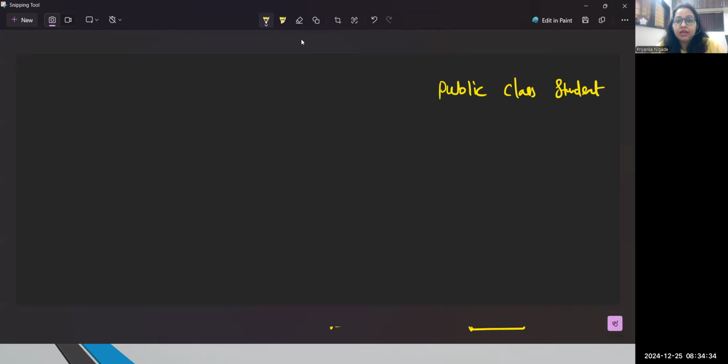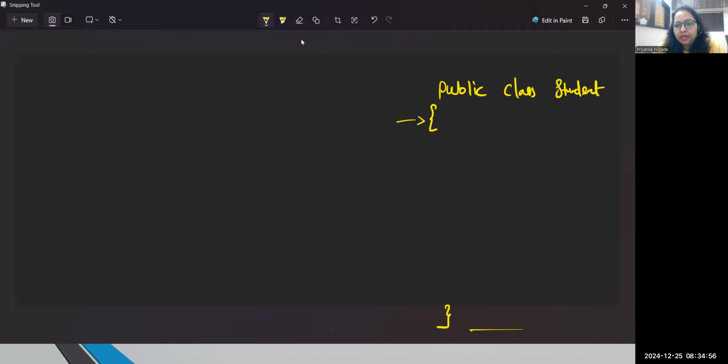Few rules. Java is a case sensitive language, and that's the reason whatever class names there are, a class name always starts with a capital letter. So Student or First class, whatever you are writing, it should always start with a capital letter. Suppose I'm writing Student, okay? Then you need to write this kind of curly bracket.